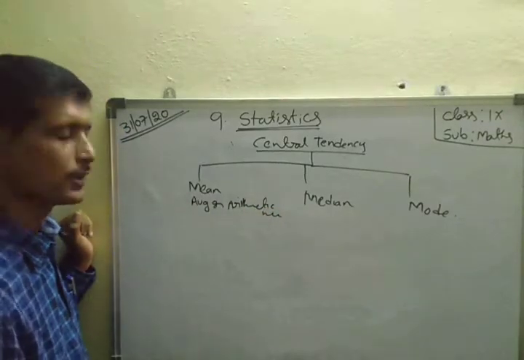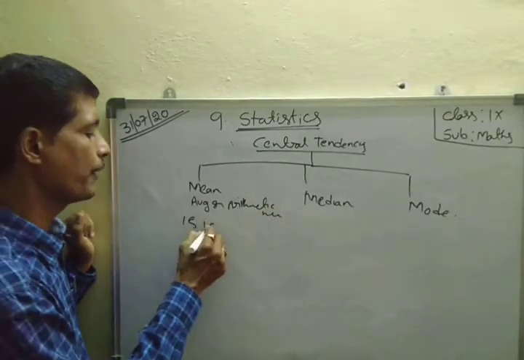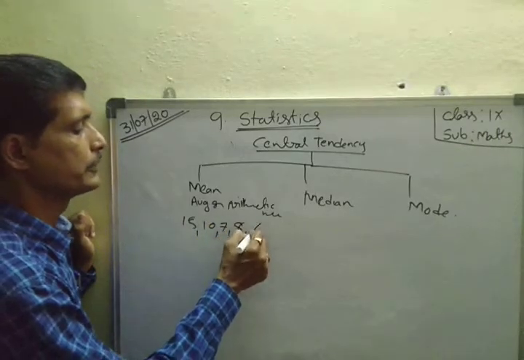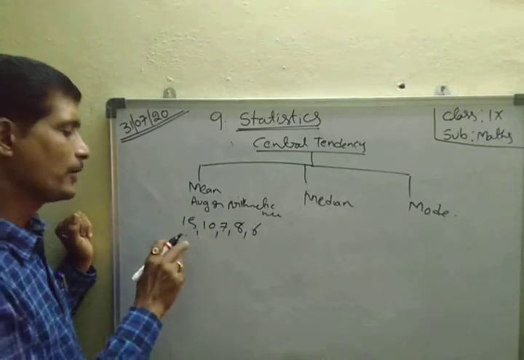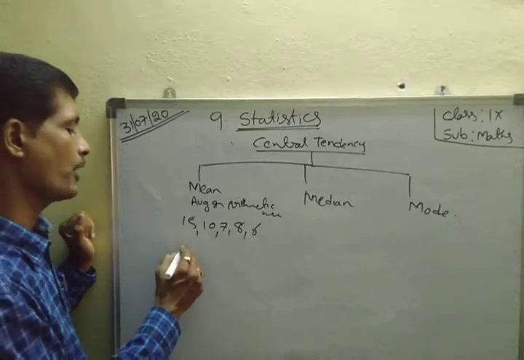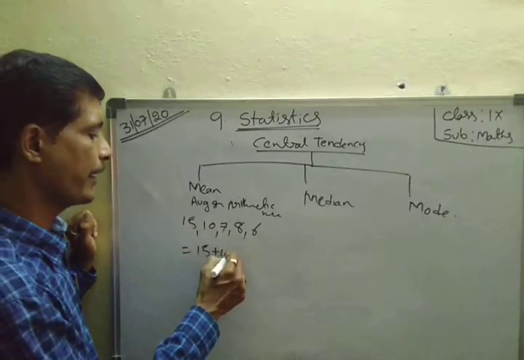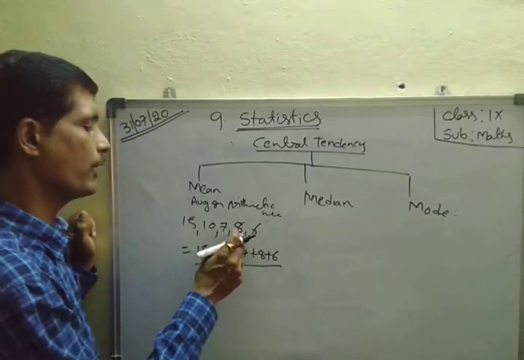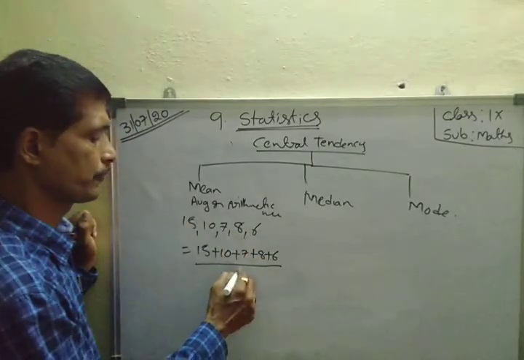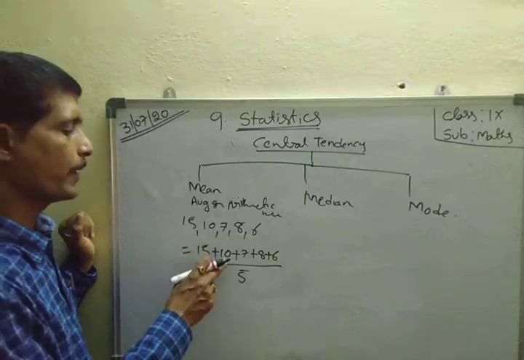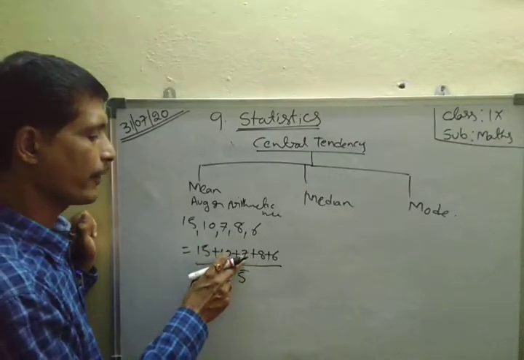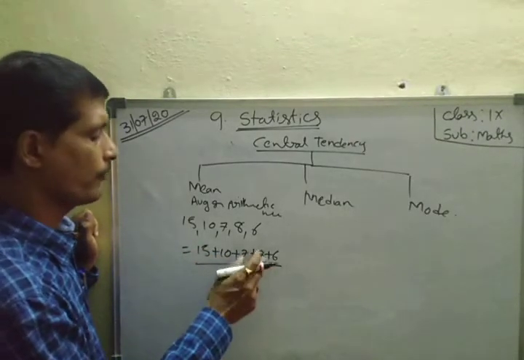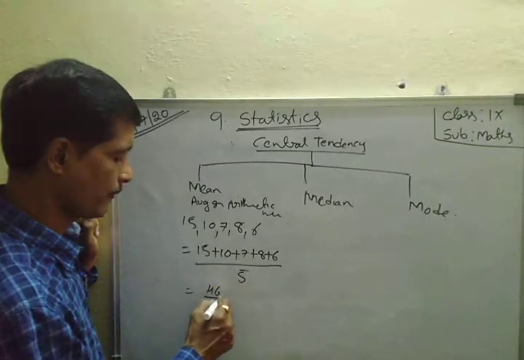Suppose numbers are given: 15, 10, 7, 8, 6. First find the sum of the observations: 15 plus 10 plus 7 plus 8 plus 6, divided by the number of observations, that is 1, 2, 3, 4, 5. 15 plus 10 is 25, 25 plus 15 is 40, 46 by 5.